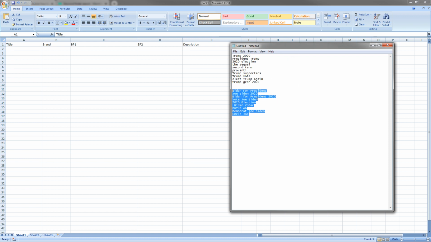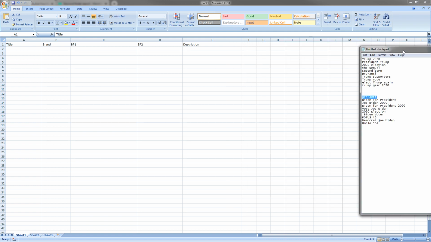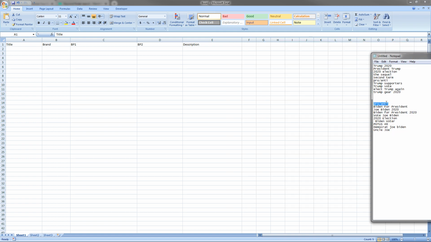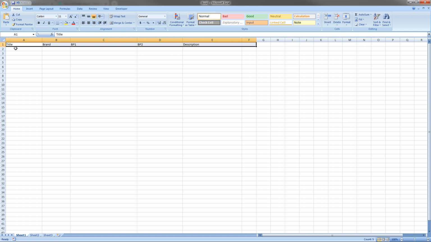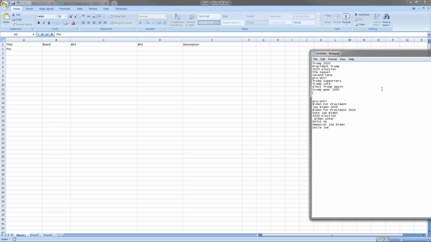So the first thing I'm gonna do is put this down here in the Biden list. Are we doing a pro or anti-Biden design? If we're doing a Biden 2020 design, chances are it's probably a pro design. It's not an anti-design. I'll just start it off with that. Pro, all right? Easy as that. We can remove this from our list.